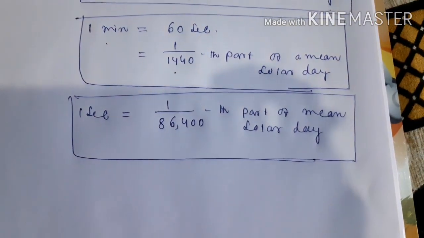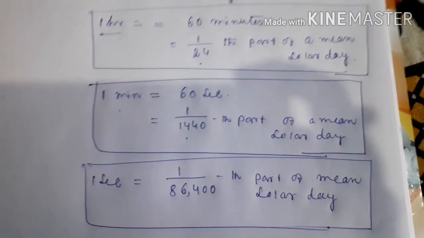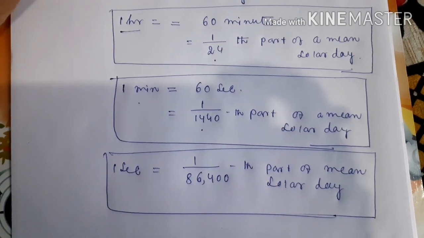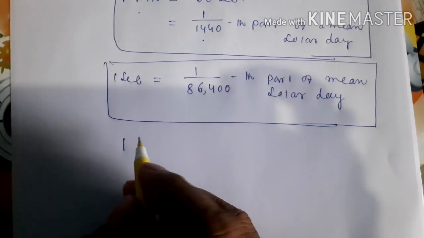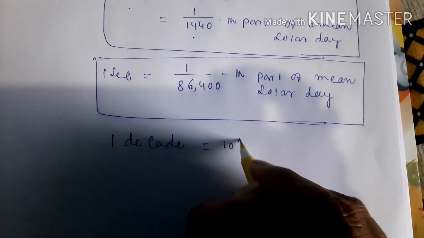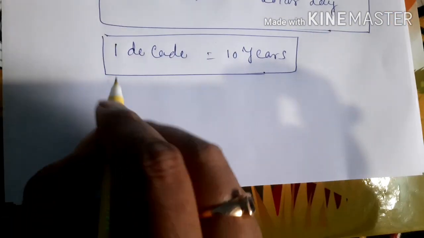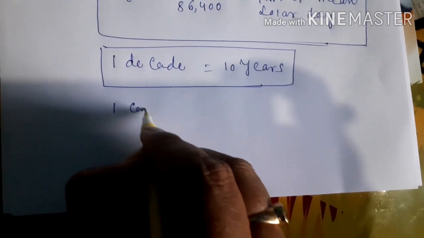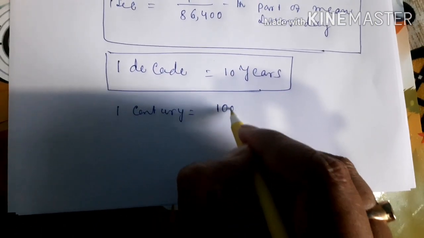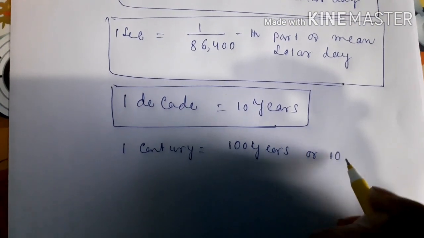A few other things: 1 day is equal to 24 hours, we all know that. 1 year is equal to 365 days. 1 decade is equal to 10 years, and this question is also very important. Next, 1 century is equal to 100 years or 10 decades.